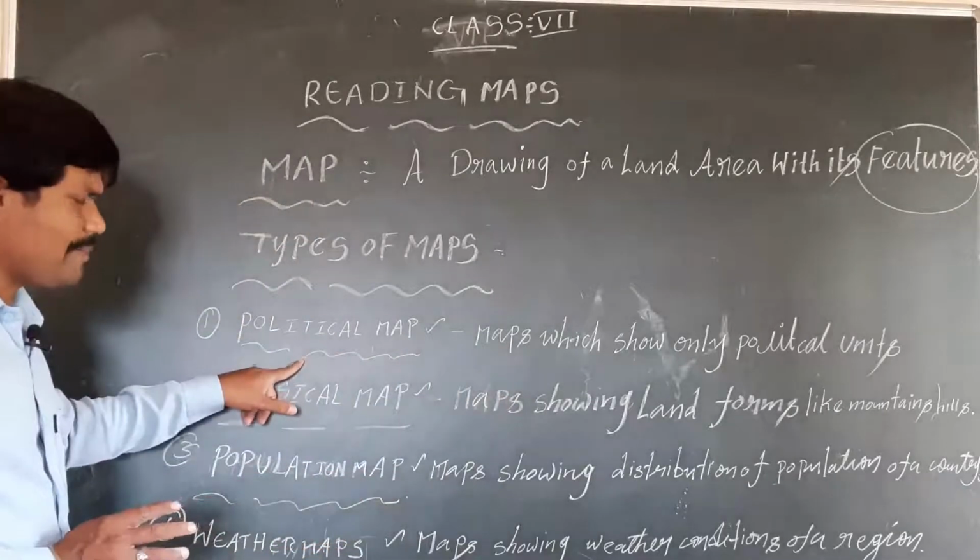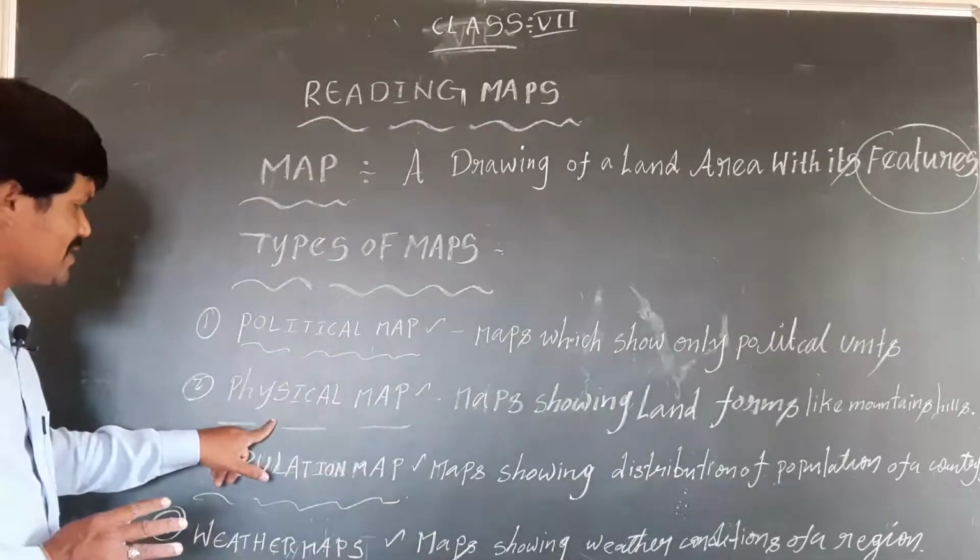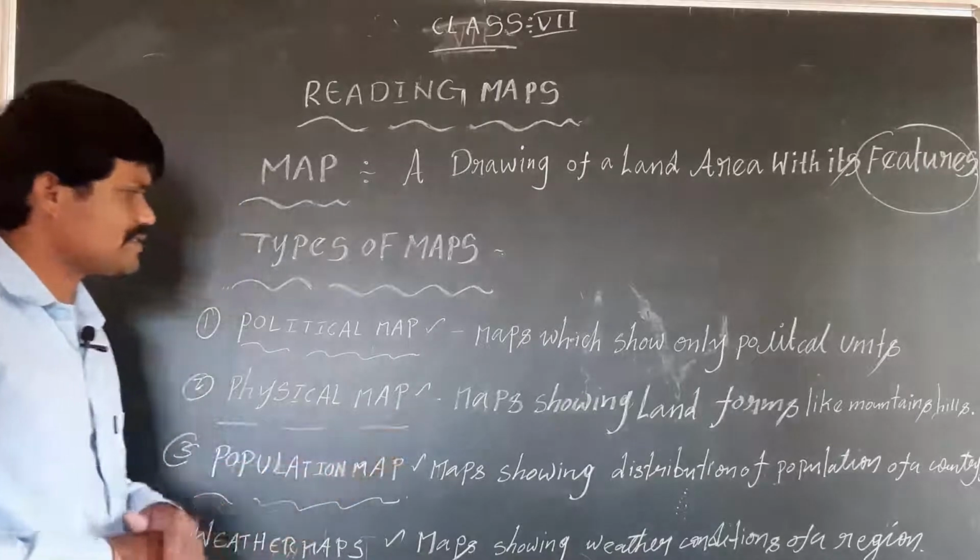Following the political map, the second one is the physical map.